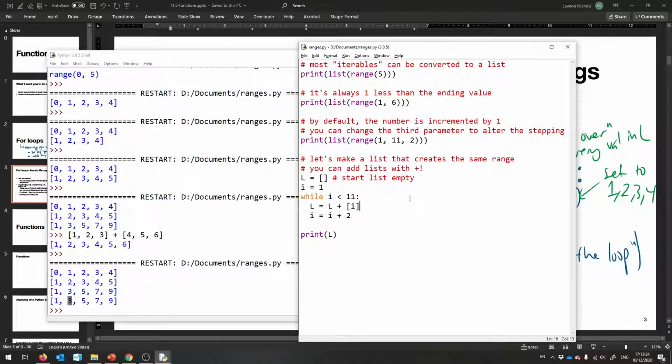Okay, so hopefully that makes sense. Please yell at me if it does not. But ranges allow you to do that functionality very quickly. You don't have to bother with a loop like this. Okay, so that's the idea. And now we can use these in loops, okay?